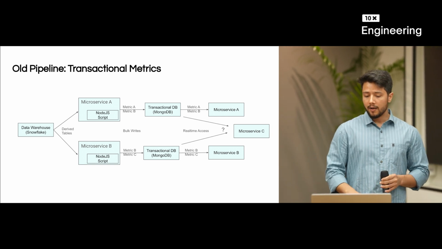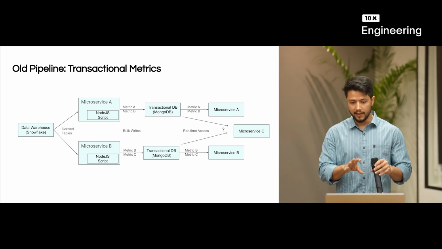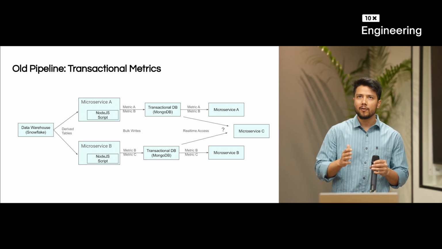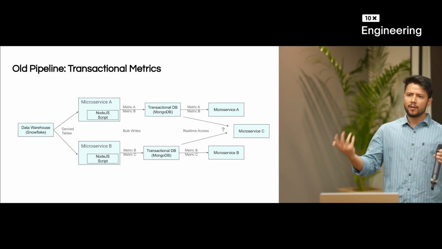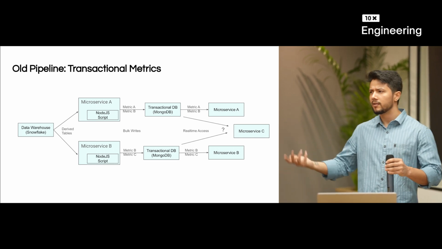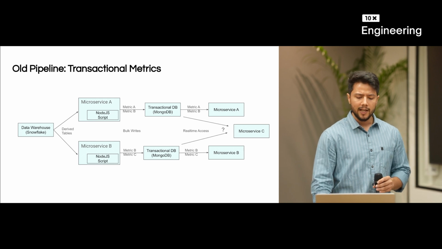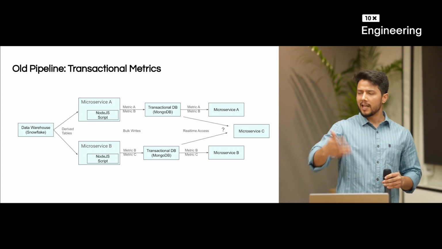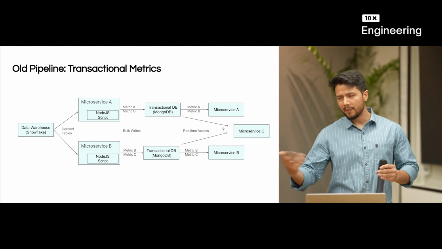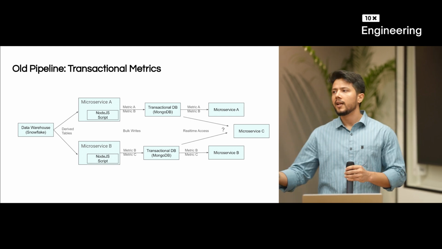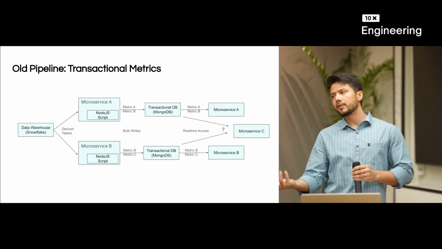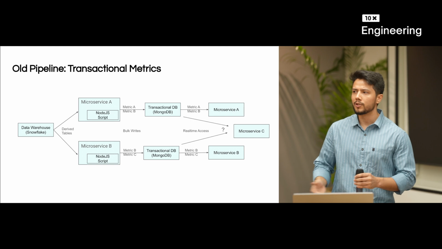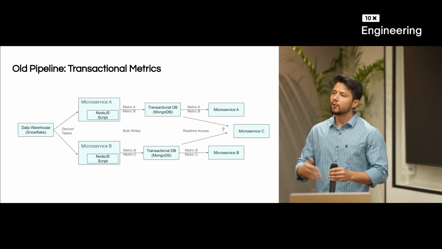And similarly, as of now in this platform, no team is able to talk to each other, and there is no platform where we are exposing which metrics already exist. It can happen that another team also has a similar kind of use case, but with more metrics. They can also end up creating more scripts where they are creating more metrics, but the same metrics can also be created by the other team, which ultimately leads to duplication. And let's say a third team comes along and has the same kind of use case. What do they do? Do they create their own pipeline, or do they use the existing sources? They don't know, because we have already duplicated the metrics.